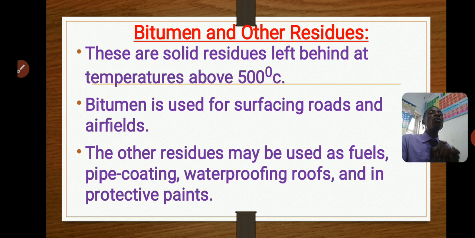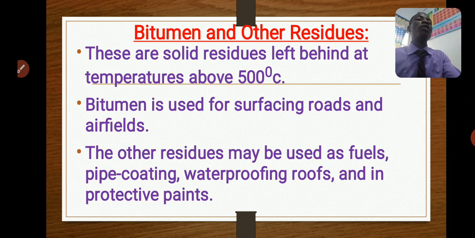Then for making waterproof roofs. You want to waterproof a roof so that water will not leak through it; you use bitumen. Then it's also used for making protective paint. So these are the functions of the different fractions that we obtain from petroleum.